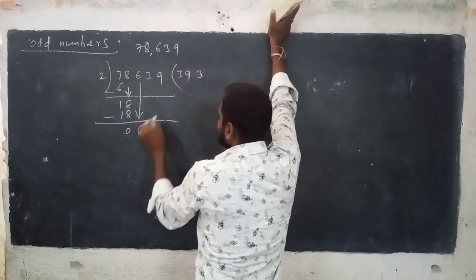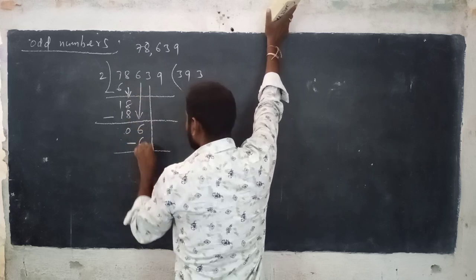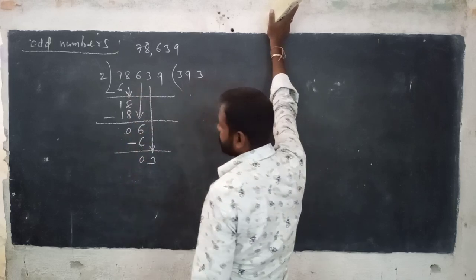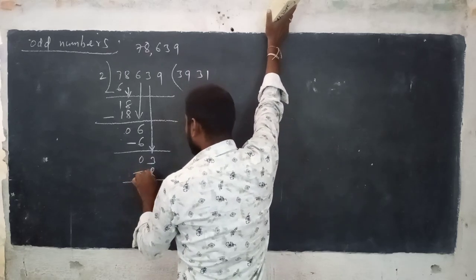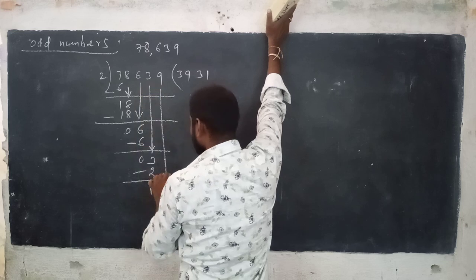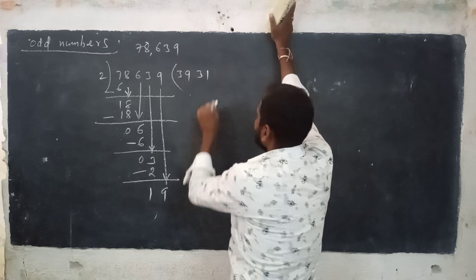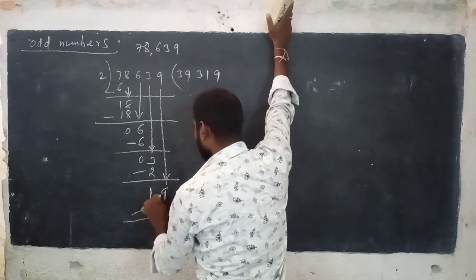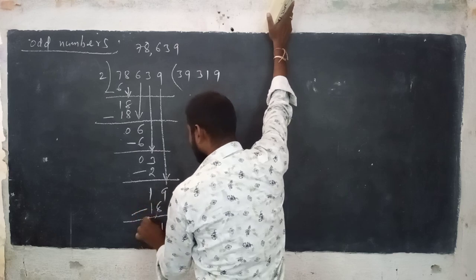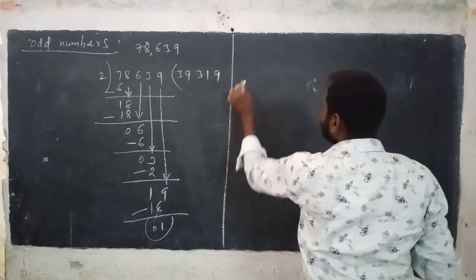2 3s are 6. 6 minus 6, 0. Bring down 3. 2 1s are 2. 3 minus 2, 1. Bring down 9. 2 9s are 18. See here, 9 minus 8, 1. 1 minus 1, 0. Remainder, what we get? 1. See.